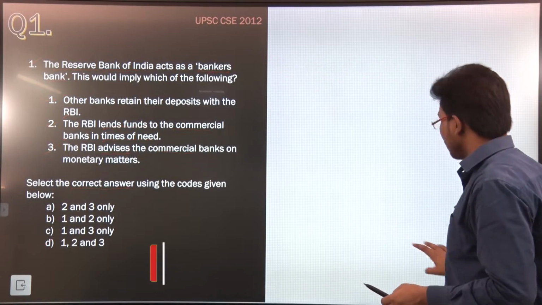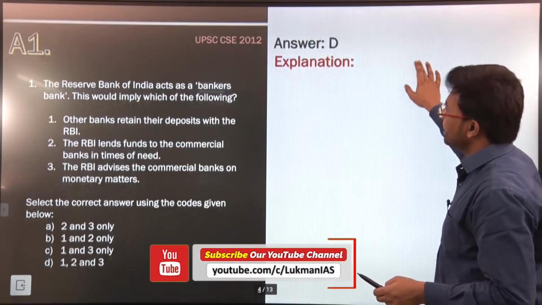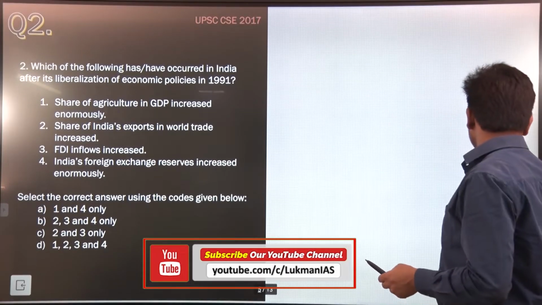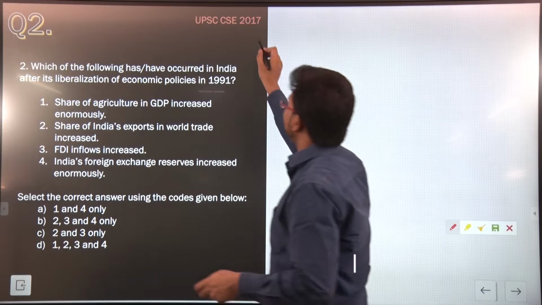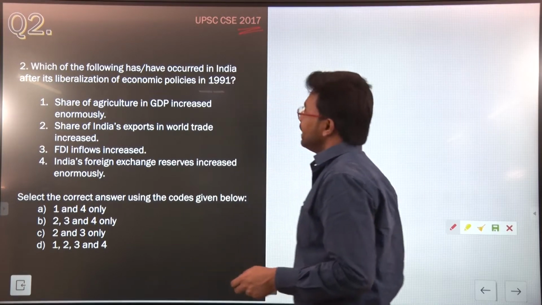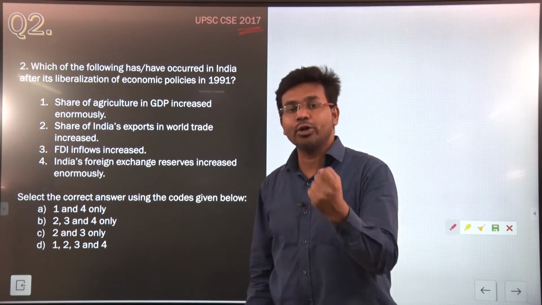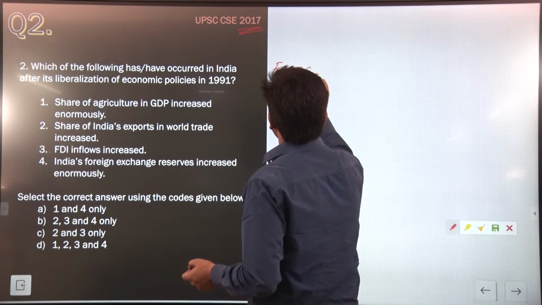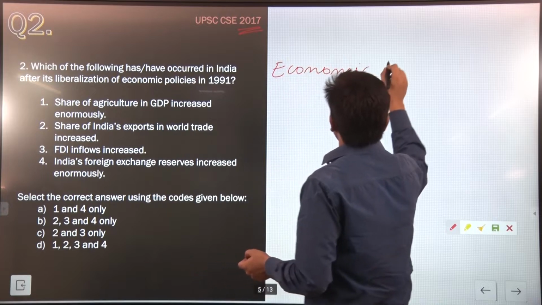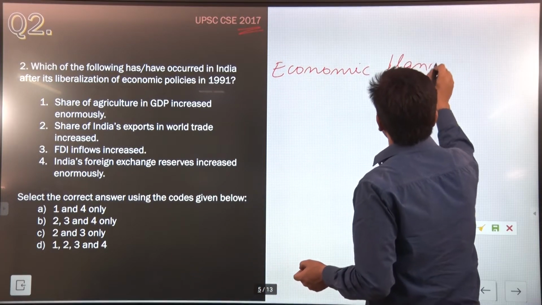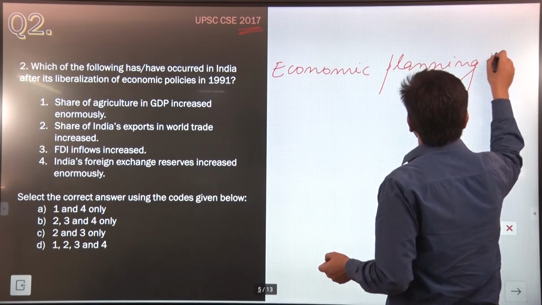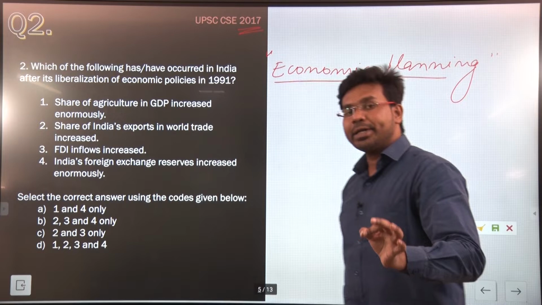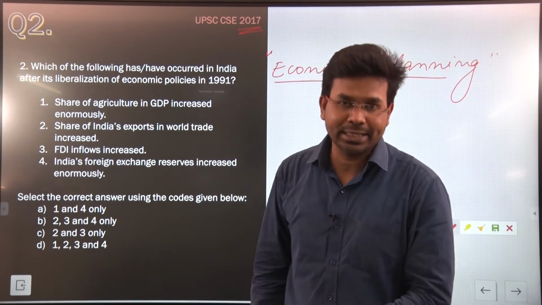Having understood the first topic, now let us take another question for the day. This question was asked by UPSC in the year 2017. This question is with reference to the economic policy of India. Economic planning or economic policy is an important component of the Indian economy syllabus. This topic is also equally important as the banking sector.